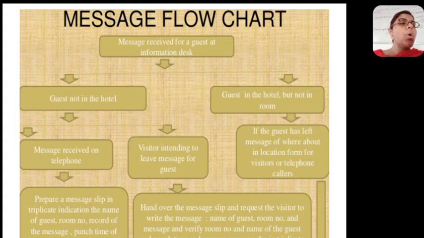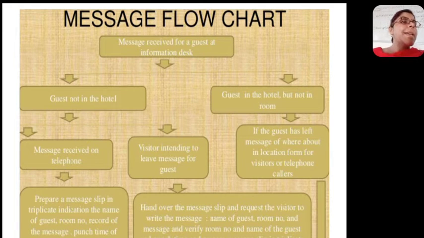Guest is in the hotel but not in the room. We will go for the third condition also, that the guest is in the hotel and in the room. We will connect the call and inform the visitor about the same. But if the guest is in the hotel but not in the room, then you will check if the guest has left the location form, the information about where he is going, then you will locate the guest and inform him about the same.